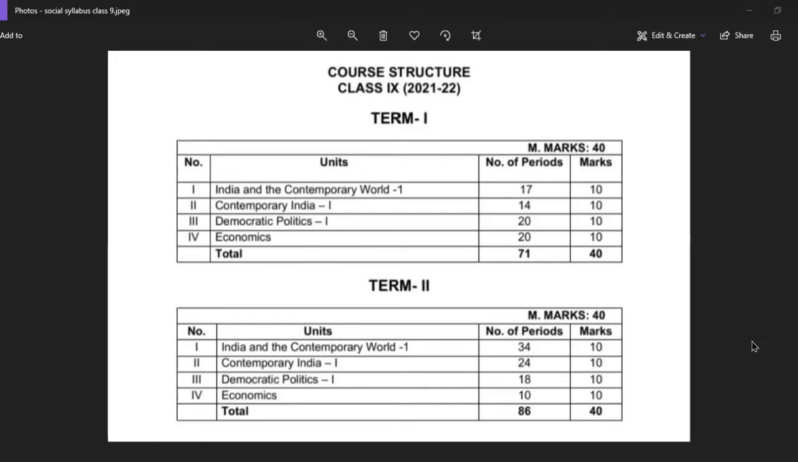Now this is the syllabus of class 9 social science. For term 1 and term 2 both are there. So term 1 already you have finished. Then for term 2 India and the contemporary world 1, so 10 marks. Then contemporary India 1 you will be getting 10 marks. Then democratic politics 10 marks. Then economics you will be getting 10 marks. So total you are getting 40 marks from all these units.